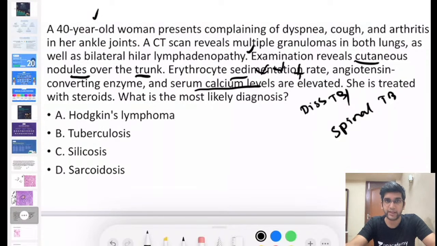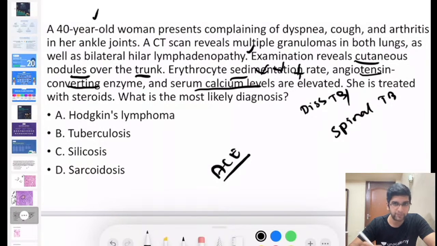Fine. Okay. Right. So why I want you to look for these two is, just because serum calcium is elevated, don't jump into diagnosis of sarcoidosis. Hypercalcemia is definitely one of the possibilities of sarcoidosis, but don't rule out tuberculosis, Pott spine. Fine. But ACE enzymes has no role in tuberculosis, right? ACE enzymes are more important for me. Elevated angiotensin converting enzyme, there's only one possibility, which is sarcoidosis. Fine. I'll come back to your question, Swati.